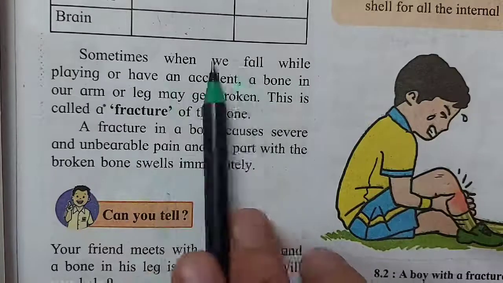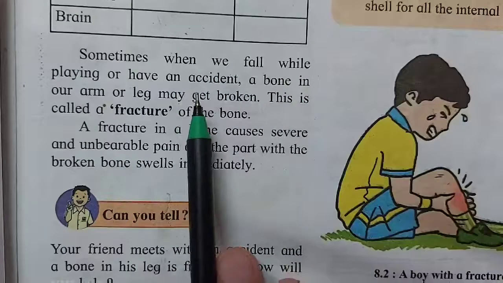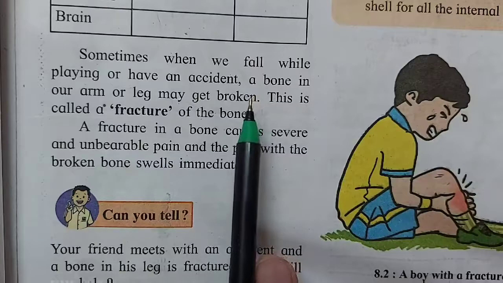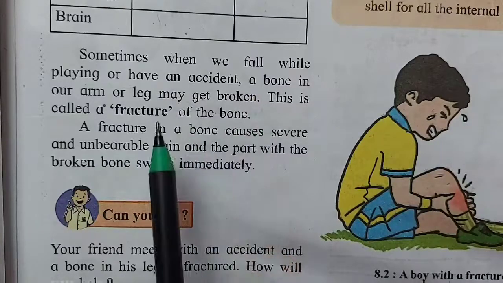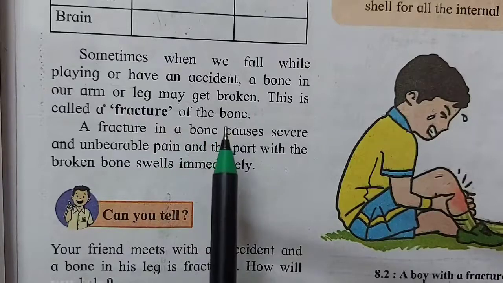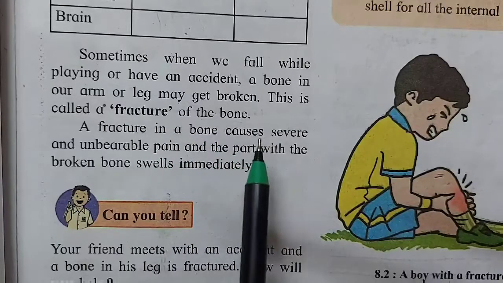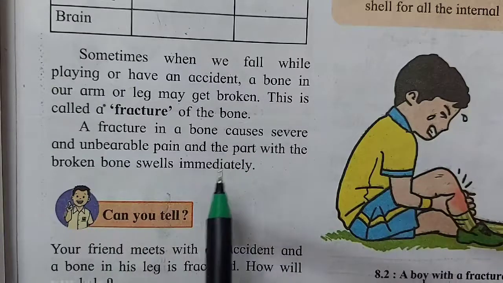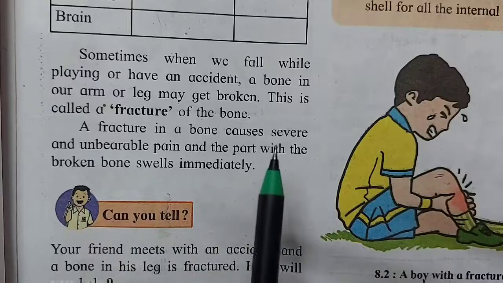Now, it happens sometimes while we are playing or walking or we meet with an accident. Unfortunately, things happen. So, what happens because of that? A bone of our arm or leg or a shoulder or any part of the body might get broken. A hairline fracture, or it breaks into two pieces or gets dislocated.